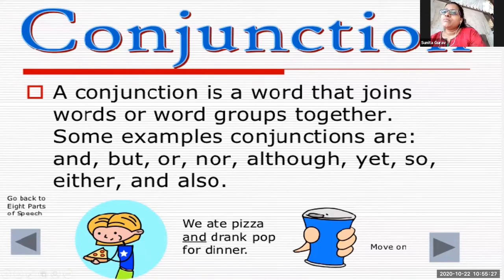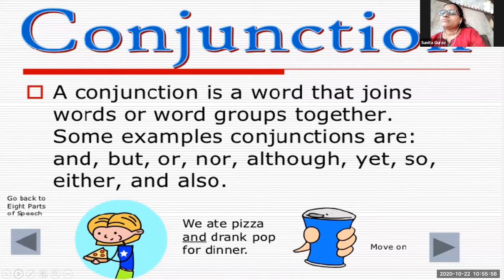Okay, next, or. Either I would like to go to Pune or to Delhi. See my sentence, children. Either I would like to go to Pune or to Delhi. Now here, this word or is joining the two sentences, either or. These two sentences are joined.